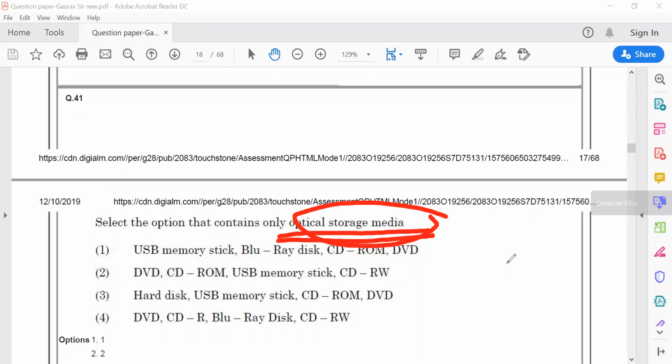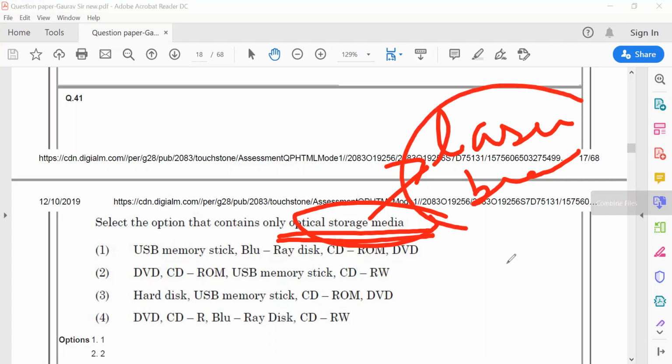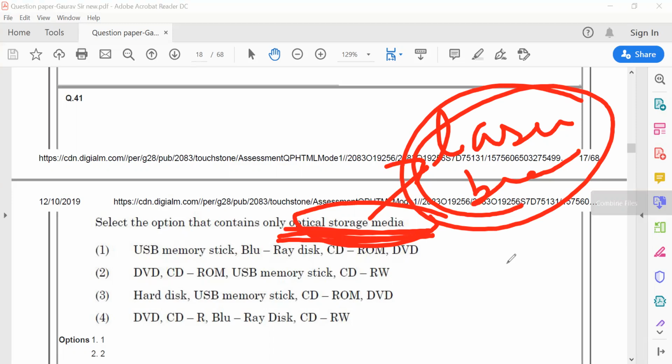Optical storage media is a kind of device in which we use a laser beam both to store the data and to retrieve the data. For both the purposes of storing as well as retrieving, a laser beam is involved. This is called optical storage media.